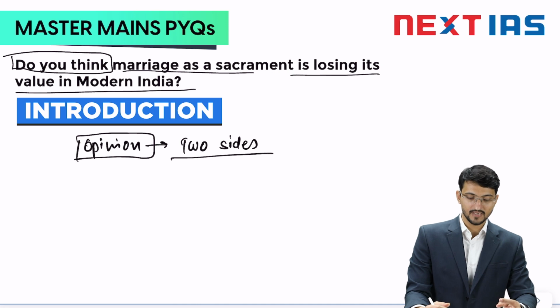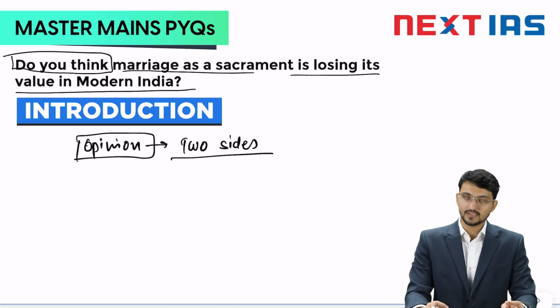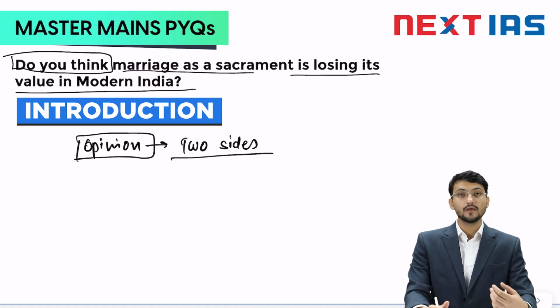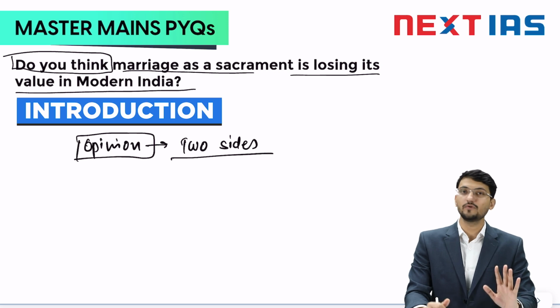So there are both sides of the coin. Yes, because of various forces, industrialization, urbanization, globalization, there are changes happening in marriage, agreed, but still we see that people are marrying inside their caste, people are still following endogamy, people are still marrying within their religion, and there is a huge political issue of people marrying outside their religion. So you must know that marriage is very important, first of all, and marriage is undergoing a lot of change. And whether marriage as a sacrament is losing value or not, this is what you have to discuss.